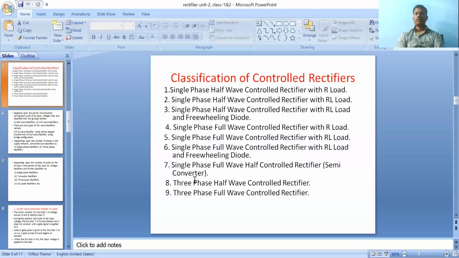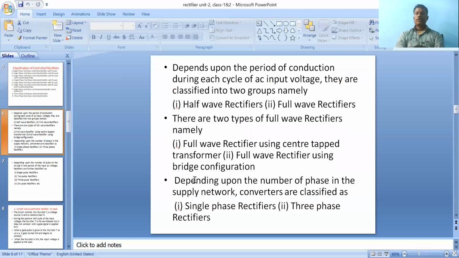Single phase half wave converter with R load, single phase half wave converter with RL load, single phase half wave converter with RL load and freewheeling diode, single phase full wave converter with R load, single phase full wave converter with RL load, single phase full wave converter with RL load and freewheeling diodes. A full wave converter in which half of the switches are SCRs and half are diodes is called a semi converter. And depending upon the supply, with a three phase supply, there is the three phase half wave control converter and the three phase full wave control rectifier. So these are the classifications depending upon the supply.